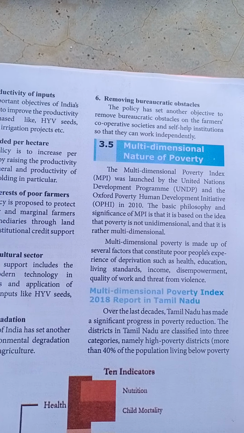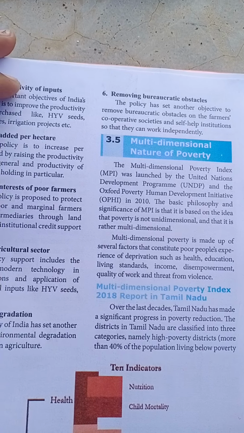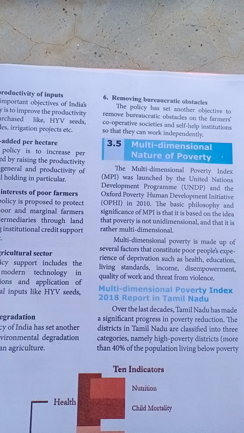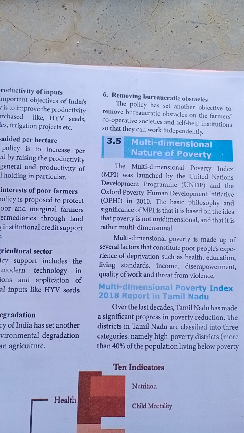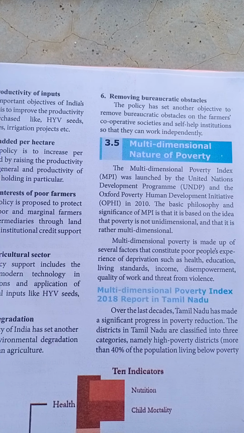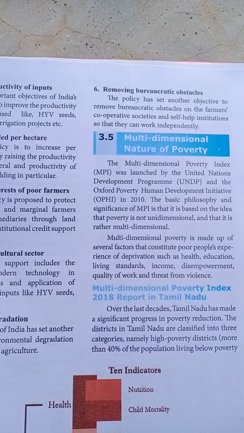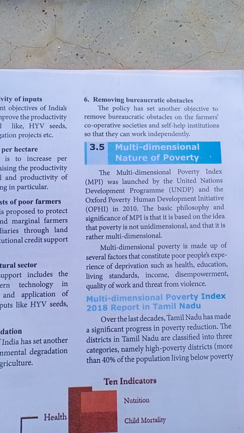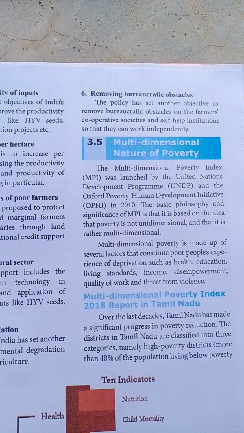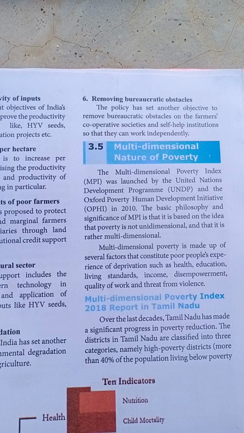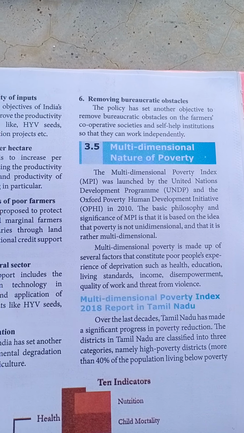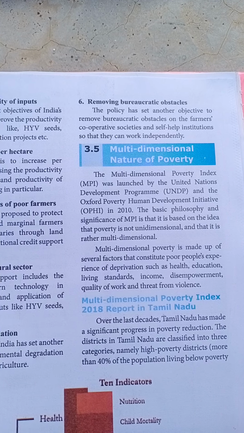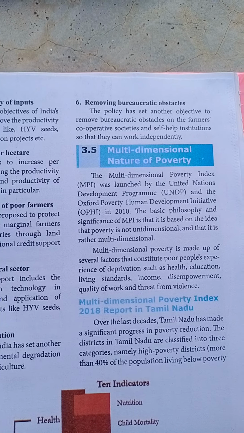அப்போ அதிகாரத்துக்கு தடை போகிறது. So that is removing bureaucratic obstacles. The policy has set another objective: to remove bureaucratic obstacles of the farmers, cooperative societies and self-help institutions so that they can work independently. Suppose a farmer wants to get credit from the government or cooperative societies, there will be a lot of powers used by the cooperative managers or officers. Those powers will be reduced through this new agriculture policy, under removing bureaucratic obstacles.